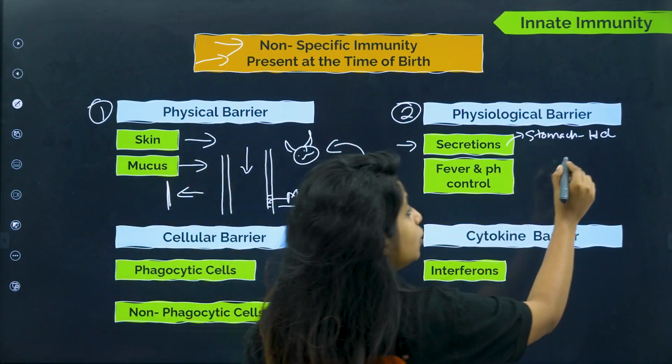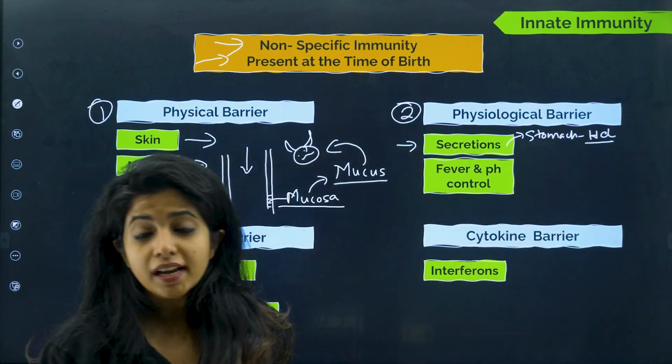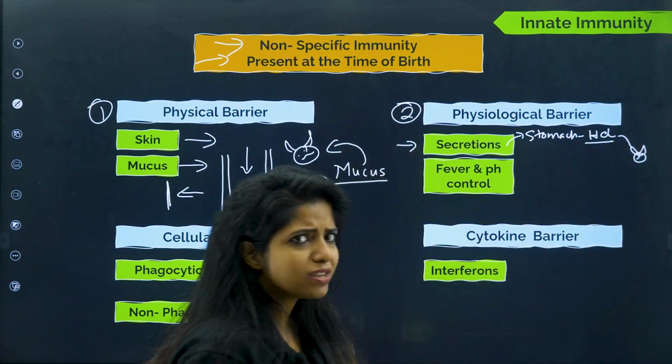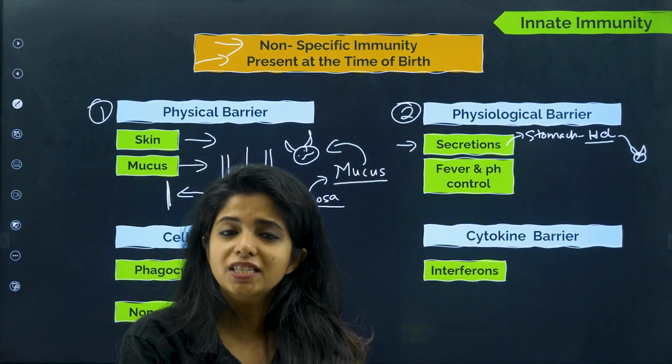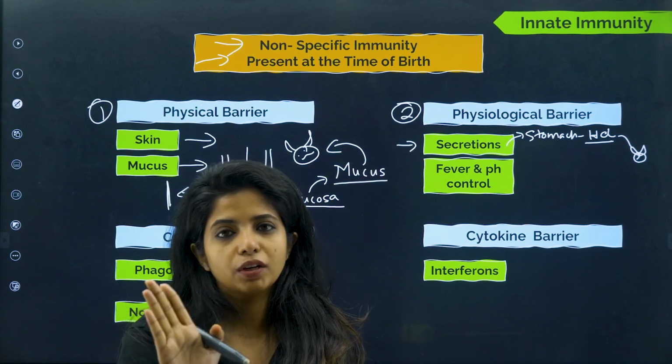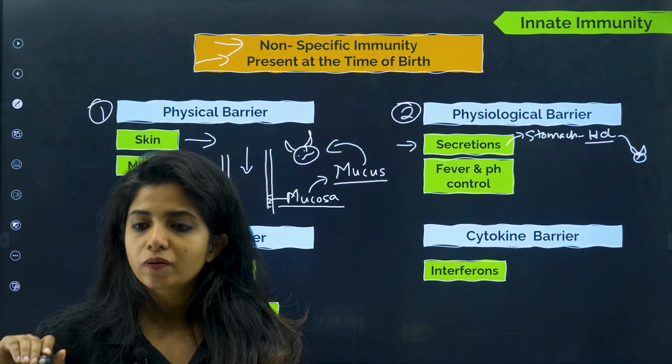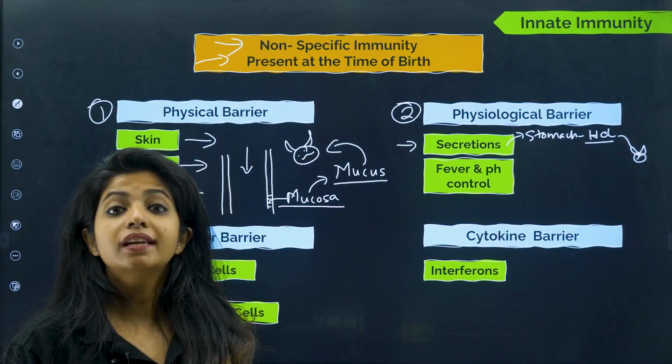Now what does hydrochloric acid do, children? Hydrochloric acid goes and works on the pathogens and kills them. Obviously, can any pathogen live inside an acidic medium? No. Most of them do not. Some of them could survive as well, but most of them cannot survive in an acidic medium.